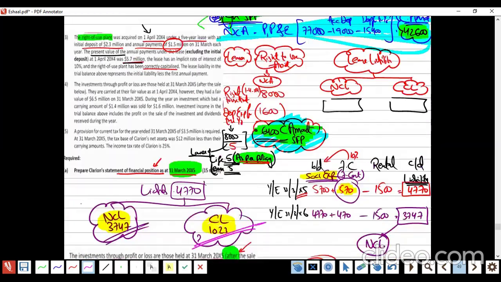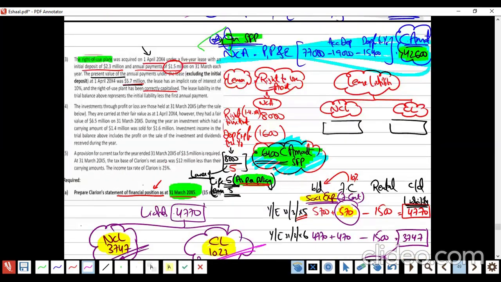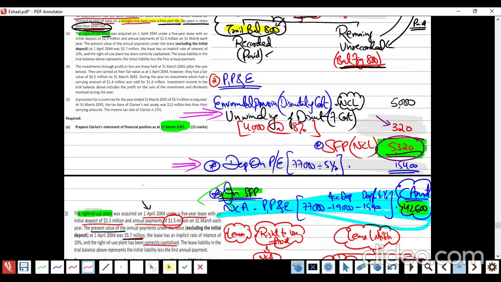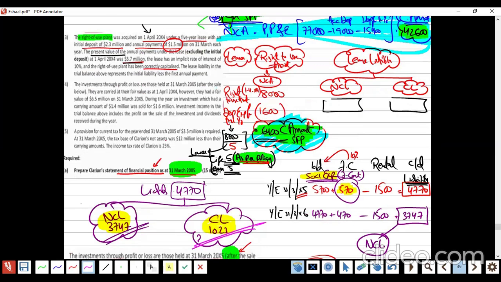Now, the second slide. Is there any other thing? Right to use asset. Depreciation. How much? 1,500.